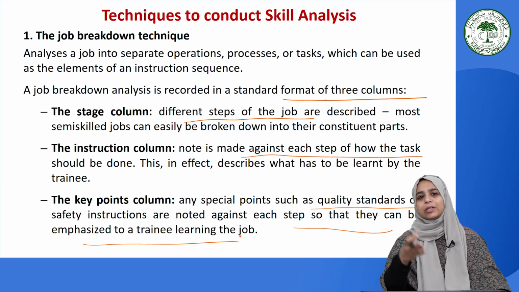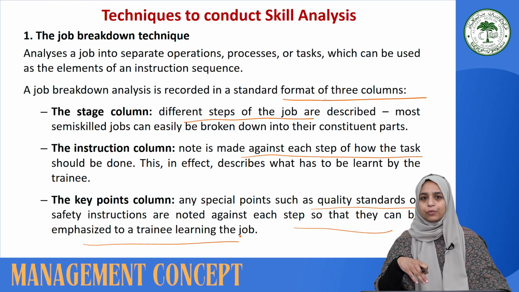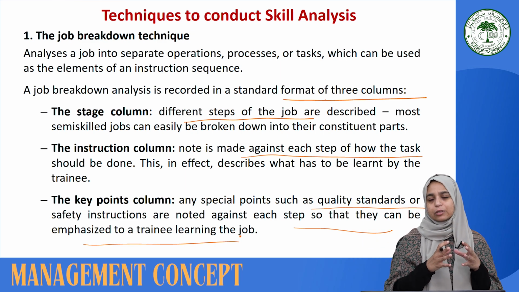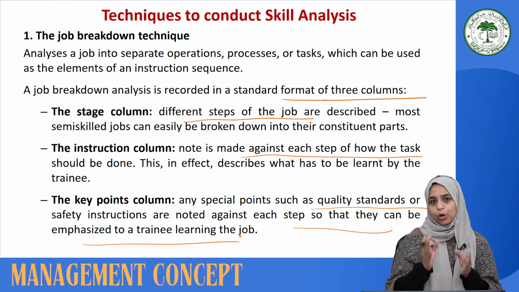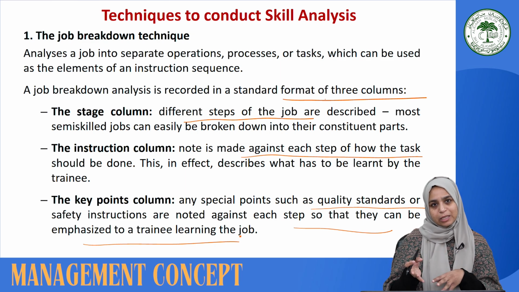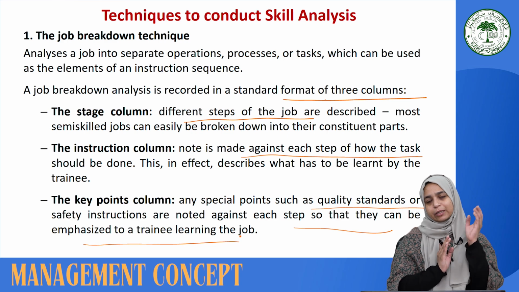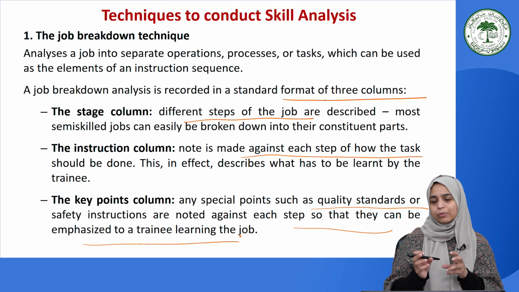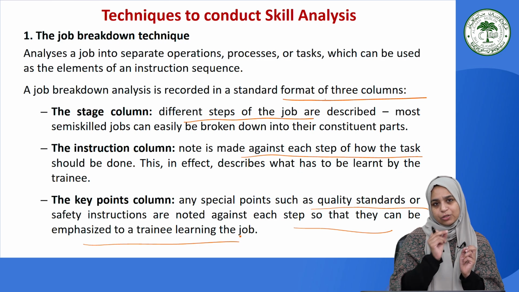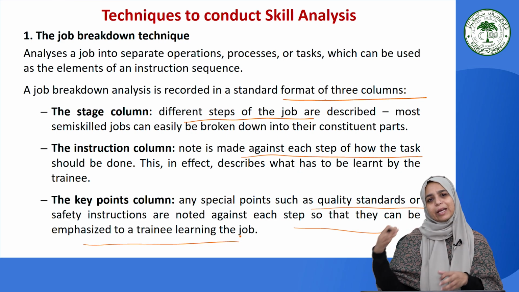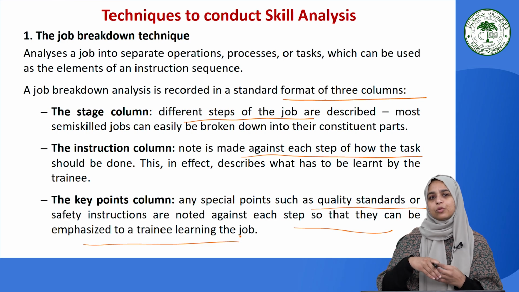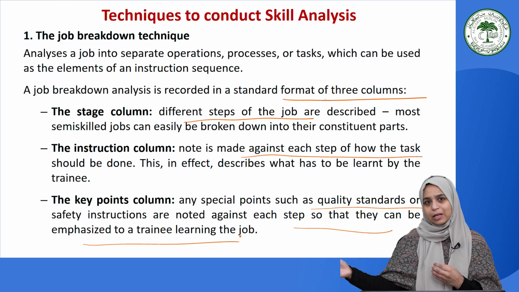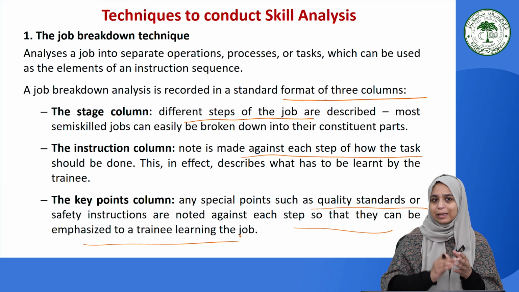So these are some additional instructions that may be given for the safety and safe conditions of performing a job as well. So there are three stages, or you could say the three-column format, in which the job breakdown technique is performed. In the first stage, we break down the job into small parts, in the second column we write down the instructions for how to perform each of these tasks, and in the third column we write any additional and special instructions to follow while performing the task. So this is one of the techniques to do a skill analysis.